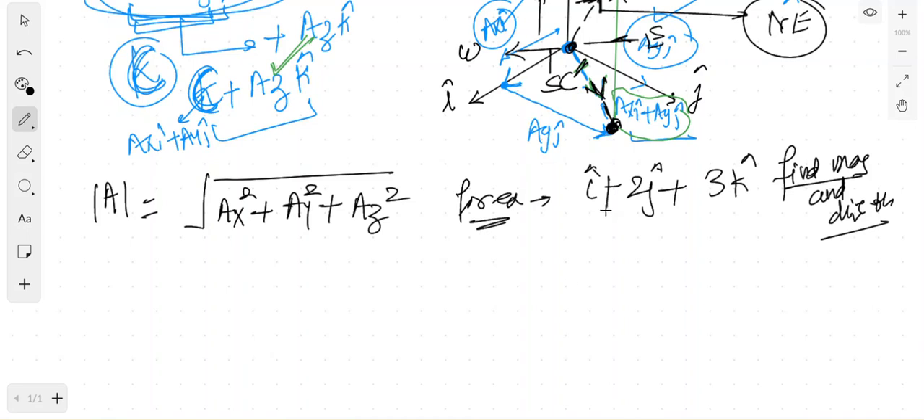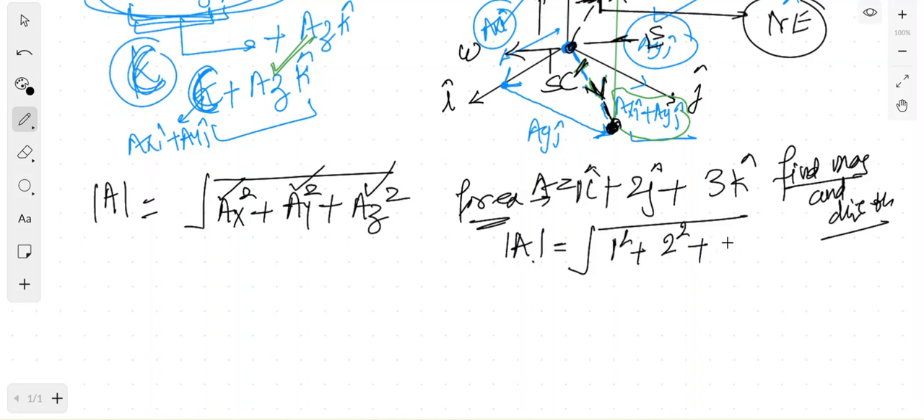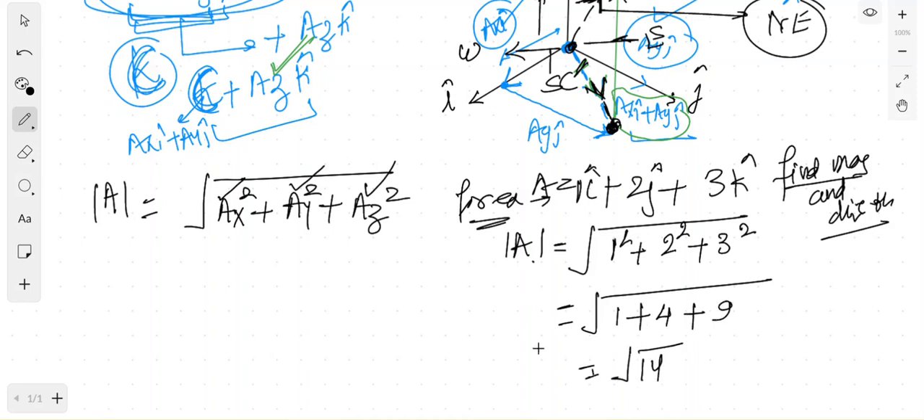What will we do? First, to find the magnitude, let us say this is a, so magnitude of a is given by under root the coefficient square. ax is the coefficient for i, ay is the coefficient for j, and az is the coefficient for k. So what is the coefficient of i? 1. So 1 square plus 2 square plus 3 square, right? So this will be under root 1 plus 4 plus 9, which is under root of 14. So this is the magnitude.